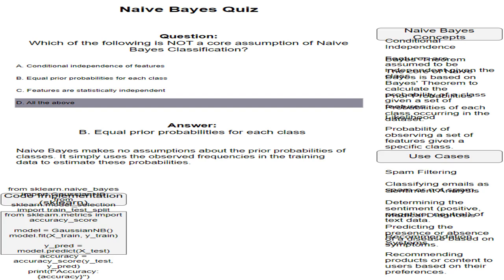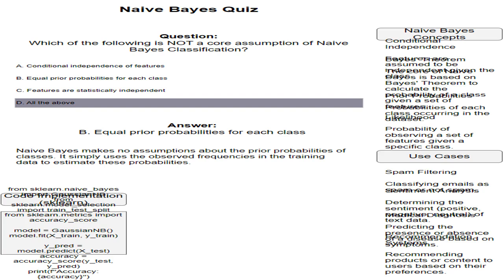Naive Bayes assumes statistical independence of features, meaning that the features are not correlated with each other. This assumption is known as the naive part of naive Bayes, as it simplifies the model but may not always hold true in real-world data.